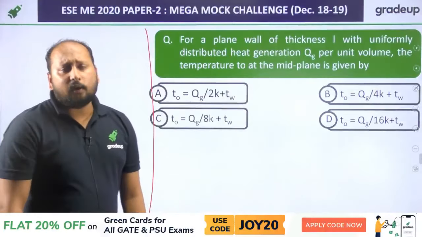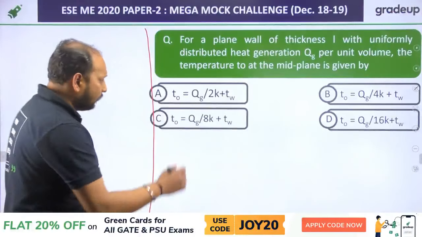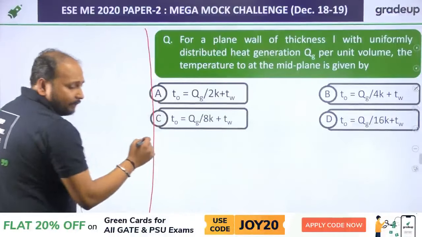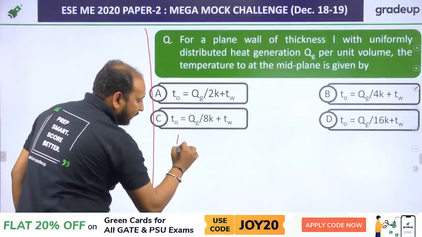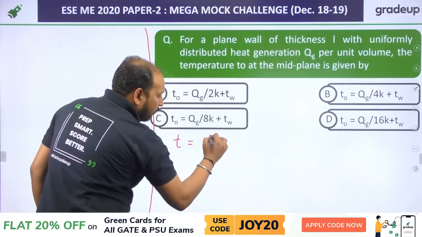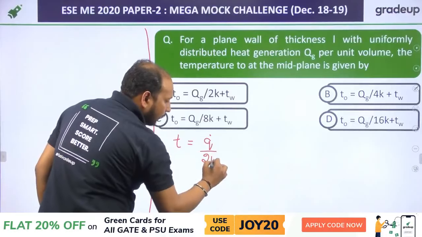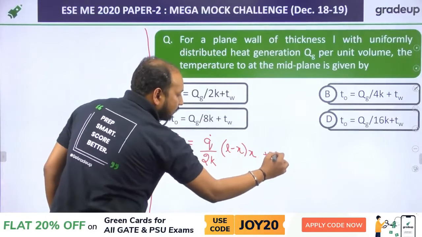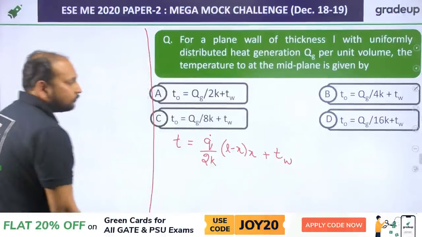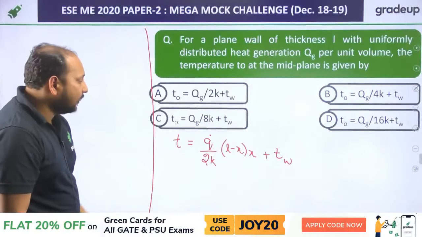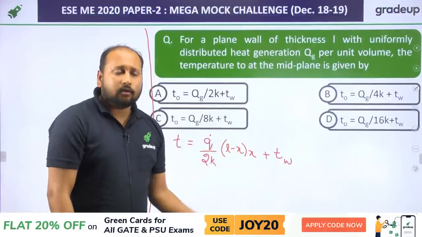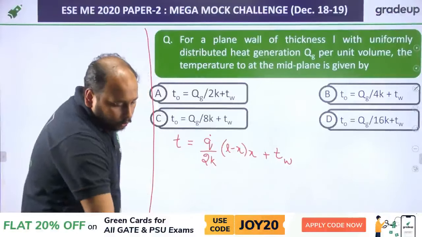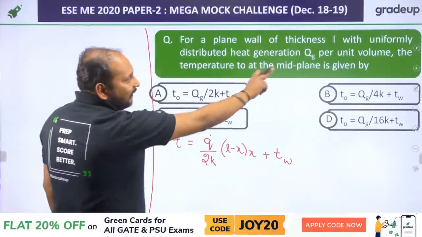Now for this you should be knowing an expression. While studying heat transfer, you might have come across an expression like T is equal to Q dot by 2K into (L minus X) into X plus TW, where TW is the wall temperature and T is the temperature at a distance X. So this is a general expression. Clear?